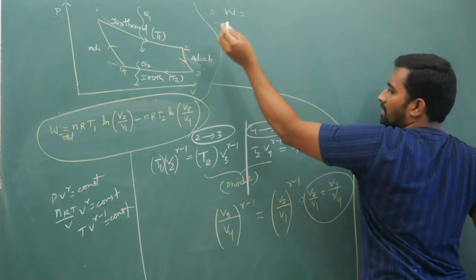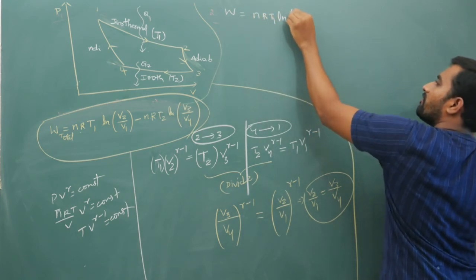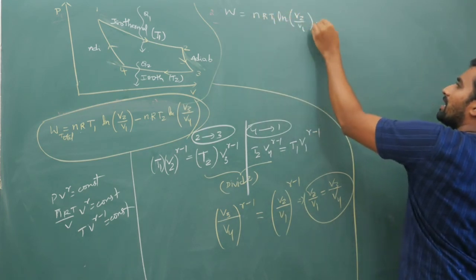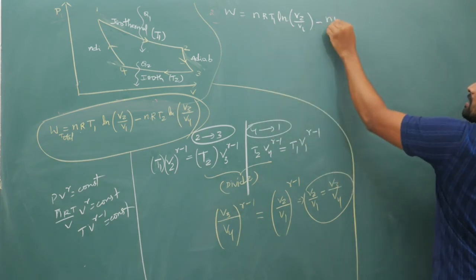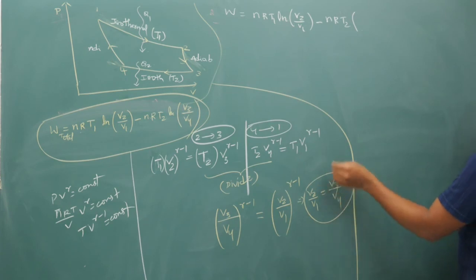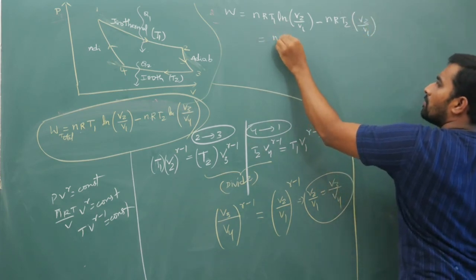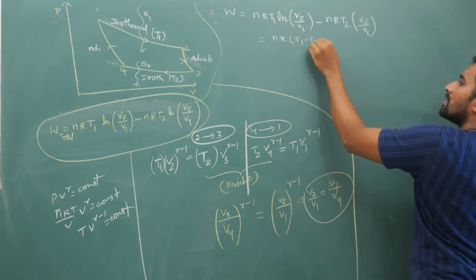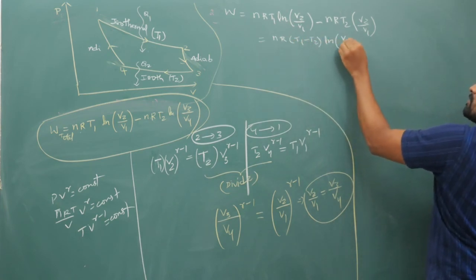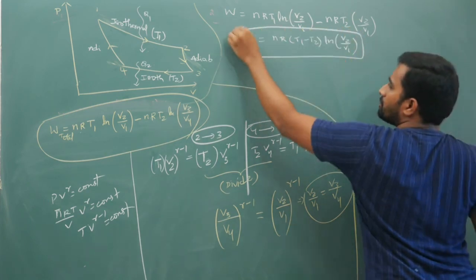Now let us come back to work. Your work is nRT1 ln of V2 by V1 minus nRT2 times ln V3 by V4, which can be replaced with V2 by V1, giving nR times T1 minus T2 times ln of V2 by V1. This is your total work done.